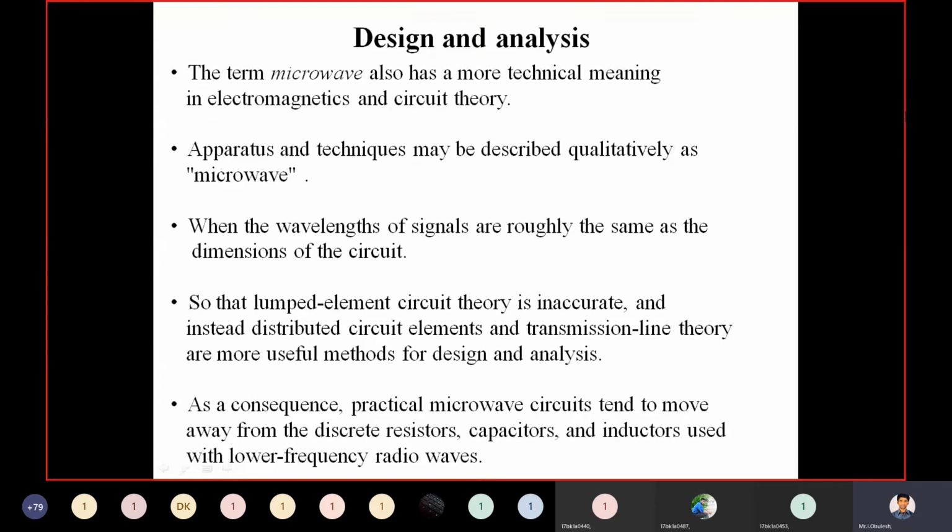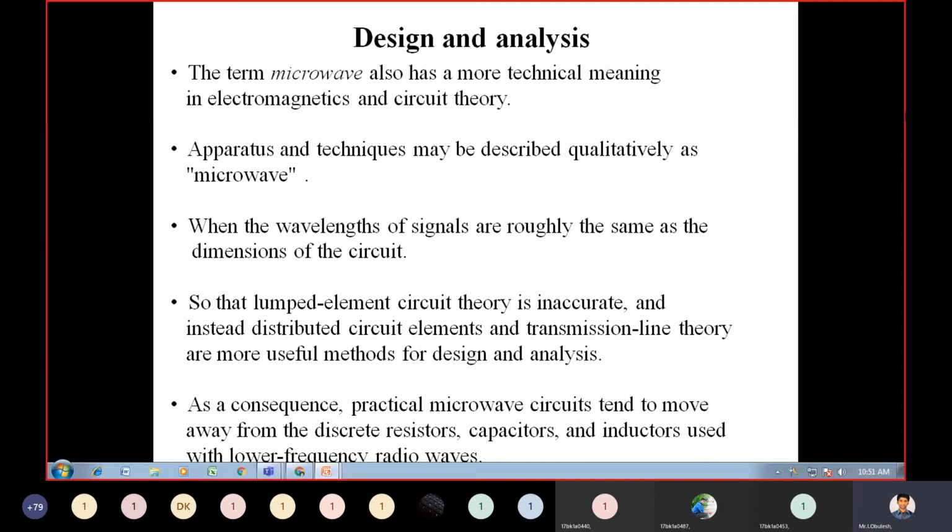So the lumped element circuit theory is inaccurate, and instead distributed circuit elements and transmission line theory are more useful methods for design and analysis.